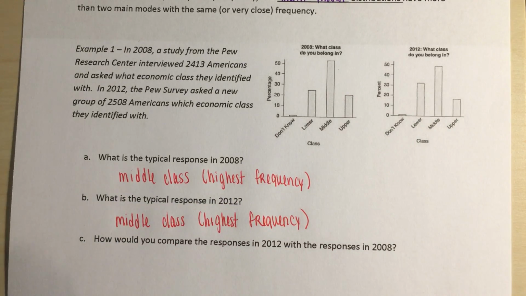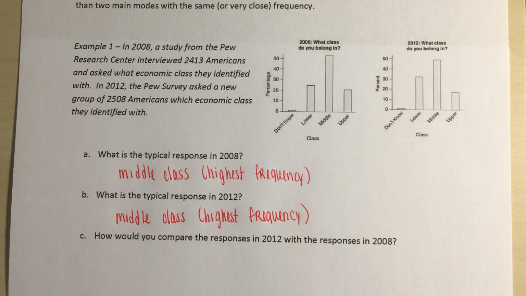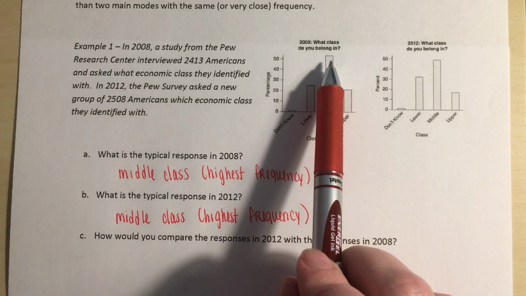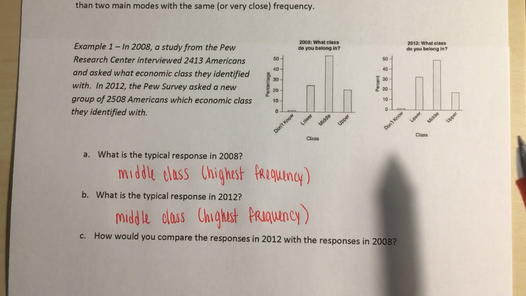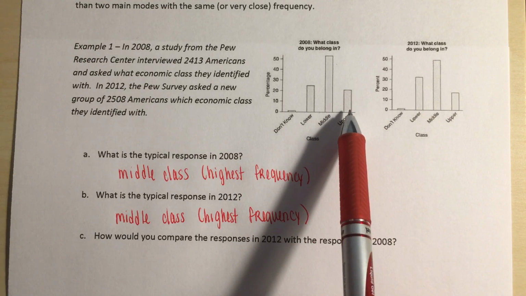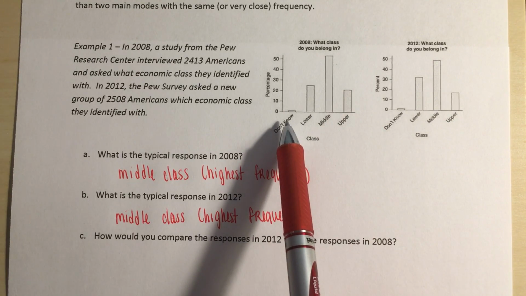Now in the last part of this question, how would we compare the responses in 2012 with the responses in 2008? If we're looking at this, in 2008 it looks like 50% or maybe a little bit more identified as middle class. Maybe about 25% lower class, about 20% upper class, and a very few that don't know.